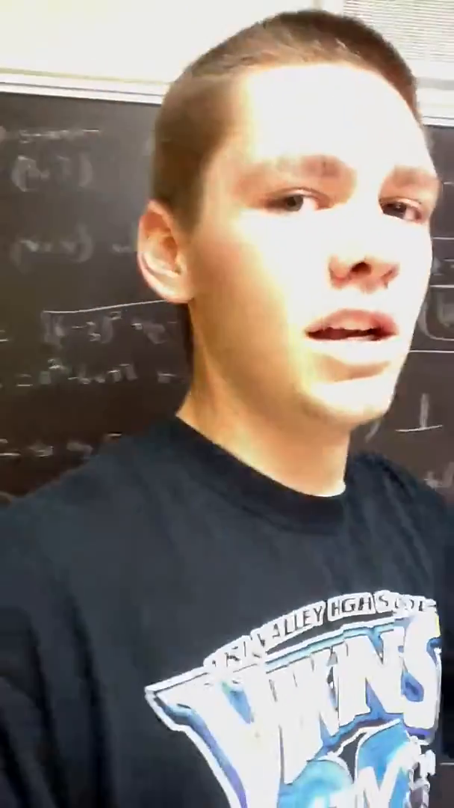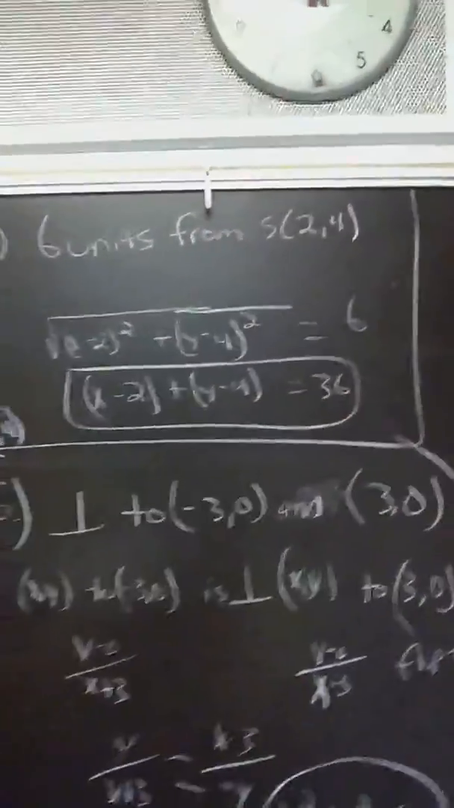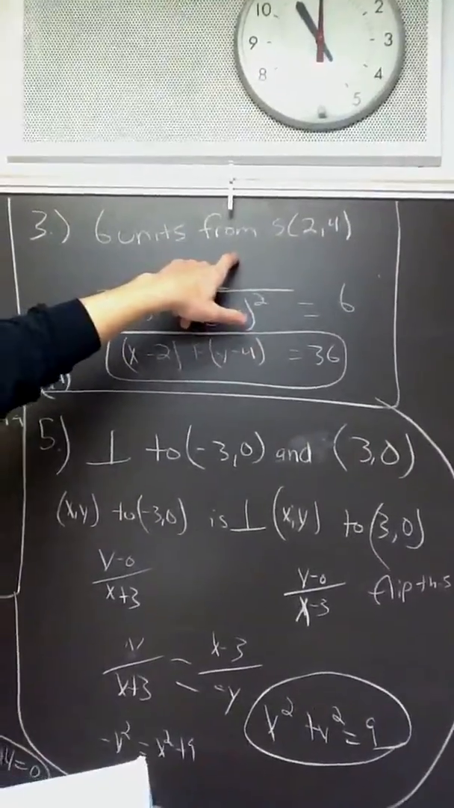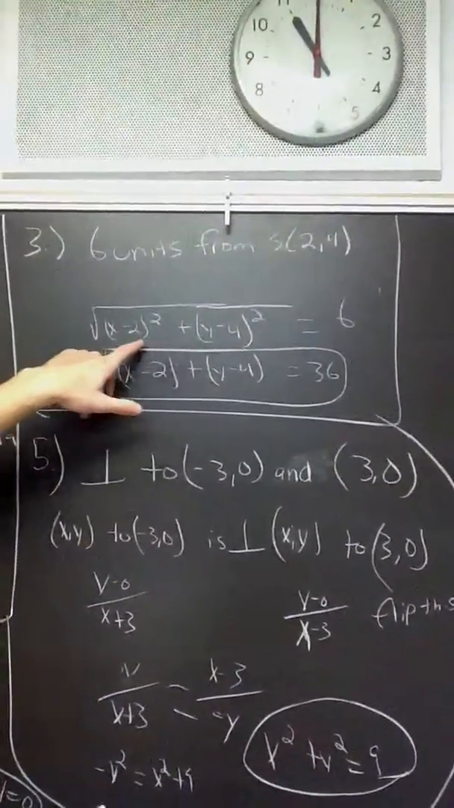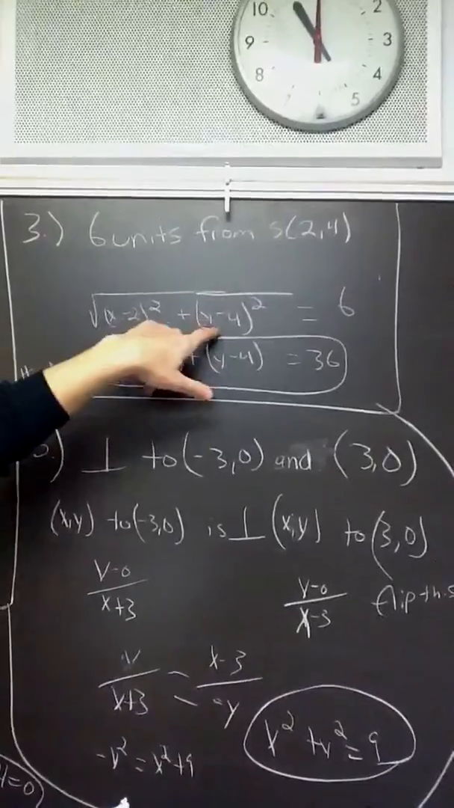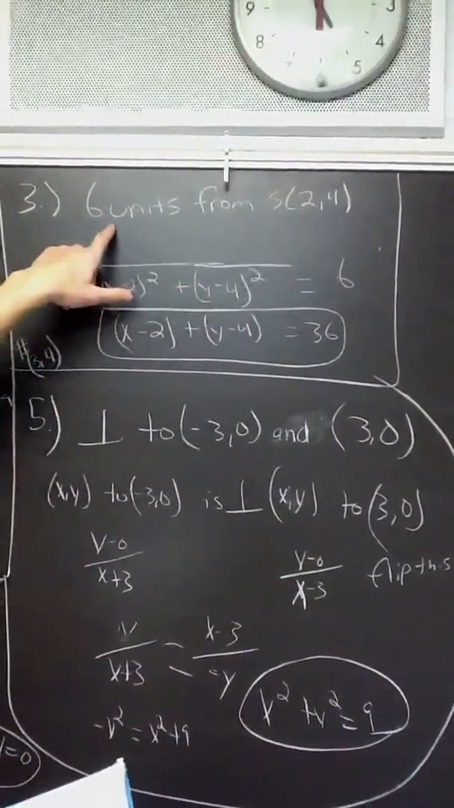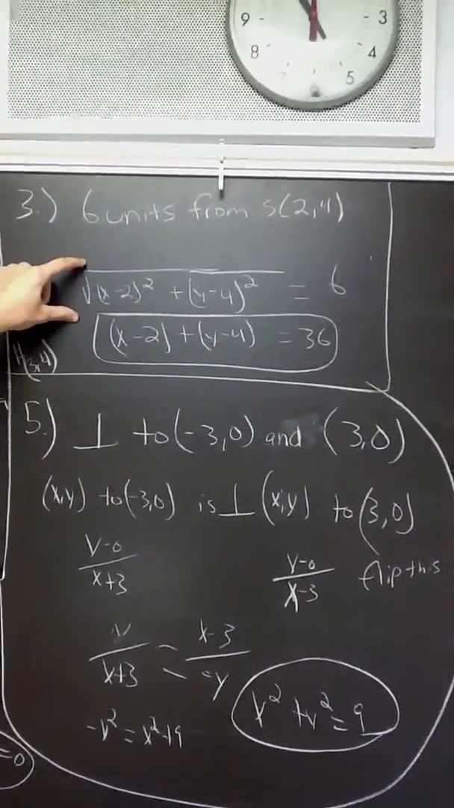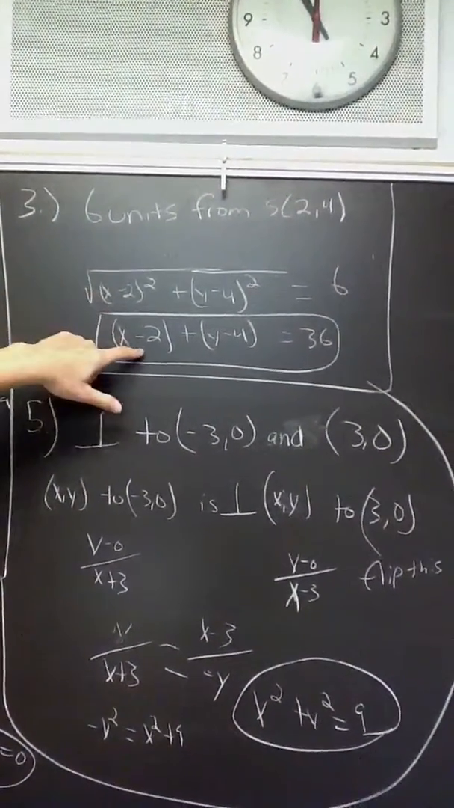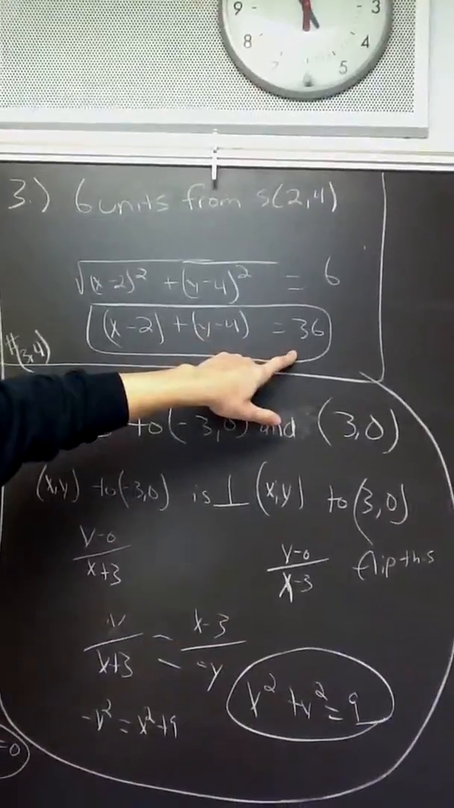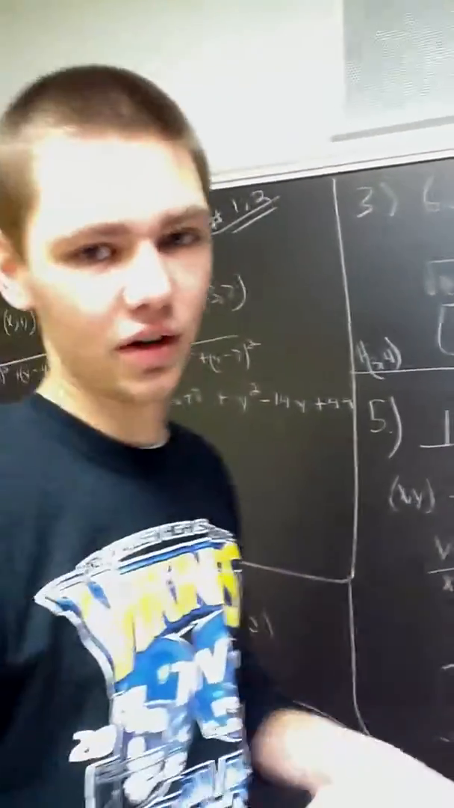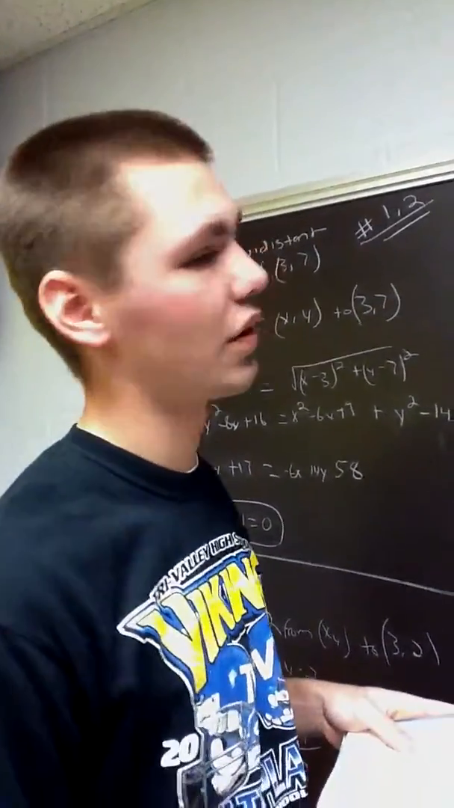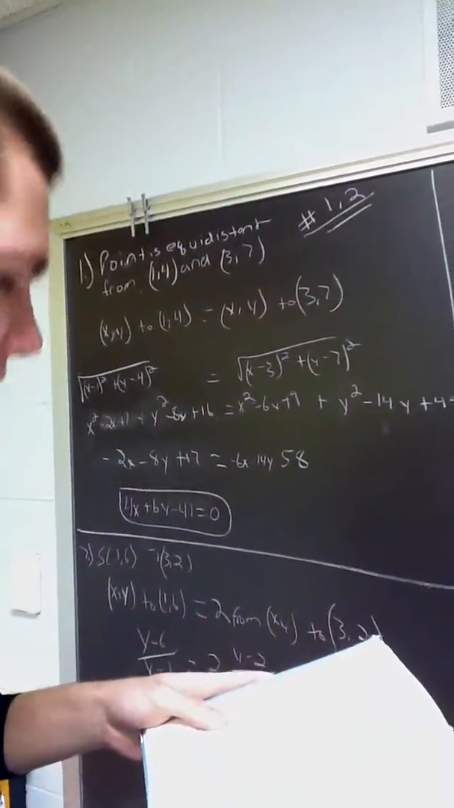Go ahead and take a look at number 3 over here. It says a point is 6 units from (2, 4). So since it's from, we're looking for a distance also. So we're going to plug in (x minus 2) squared plus (y minus 4) squared equals 6 because it's 6 units from. And all we're going to do is square the square root, so then you get rid of the square root sign and you get (x minus 2) squared plus (y minus 4) squared equals 36. And that's where we're going to stop for those because that's what our fine teacher, Mr. Schneider, said to do. So we're not going to test him, we're going to do what he tells us to do. Moving on to number 5.